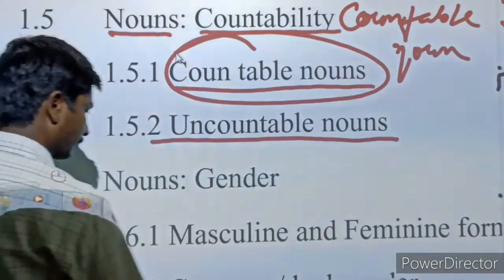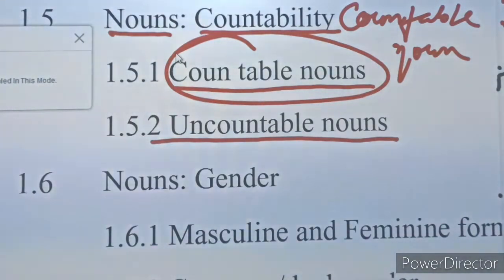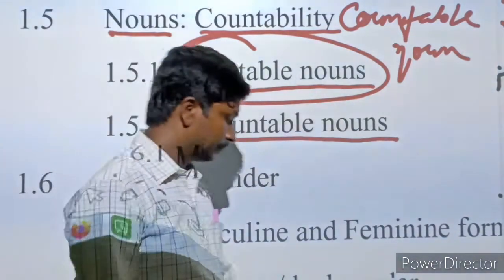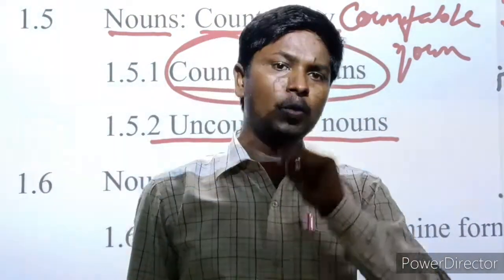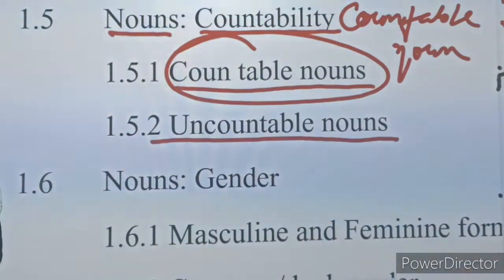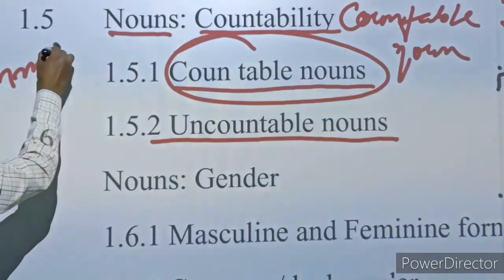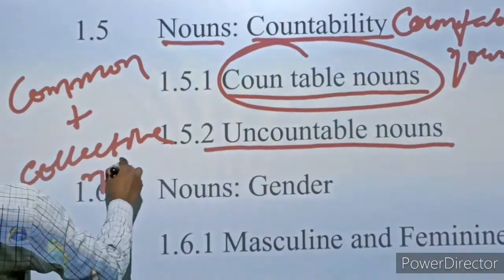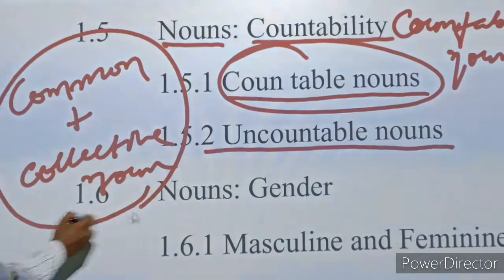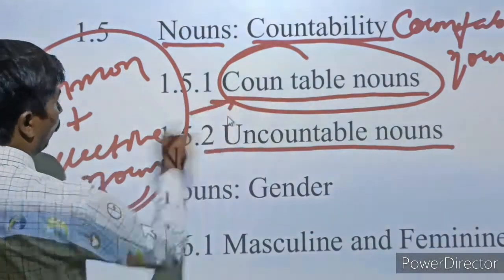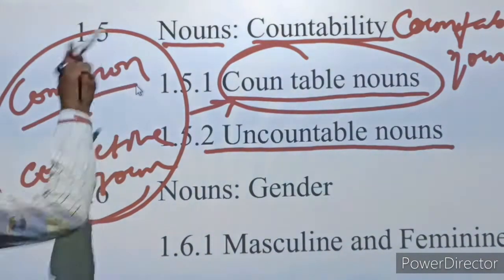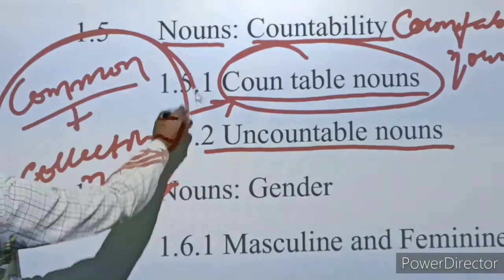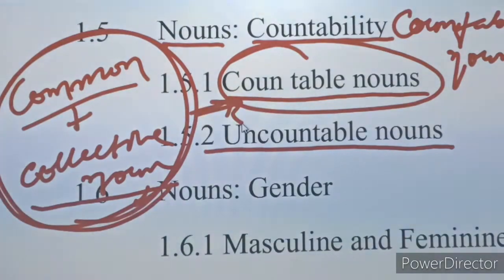The countable noun is formed by adding two nouns, like common noun plus collective noun. अब देख सकते हैं कॉमन नाउन और कॉलेक्टिव नाउन को ऐड करने के बाद इस काउंटेबल नाउन को बनाया गया। It means the noun that belongs to common noun can be counted and the noun that belongs to collective noun also can be counted, and that is why it was compounded in a single one, and that is known as countable noun.